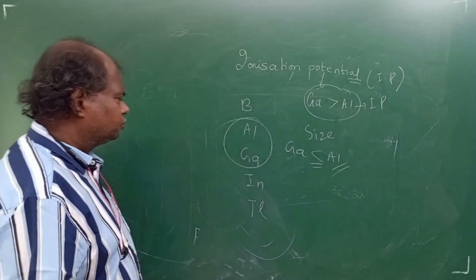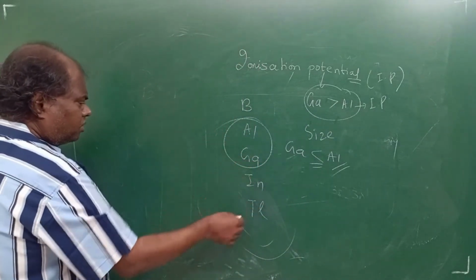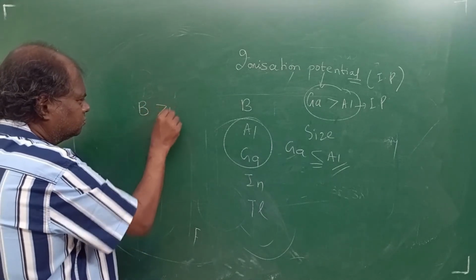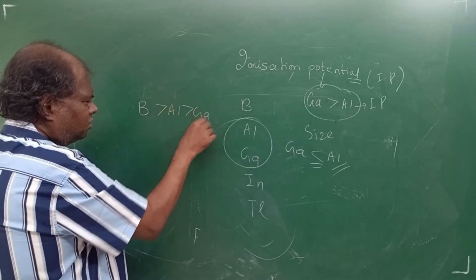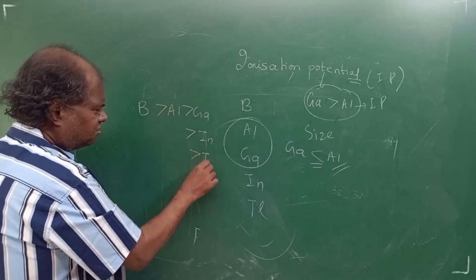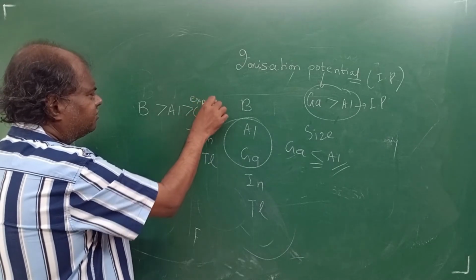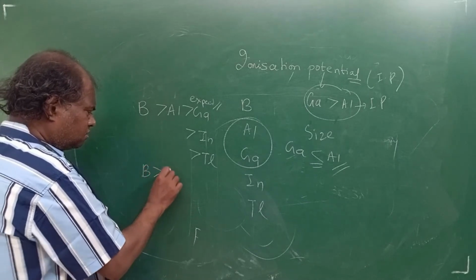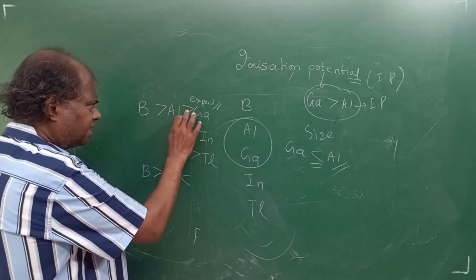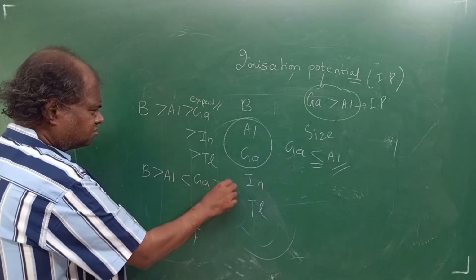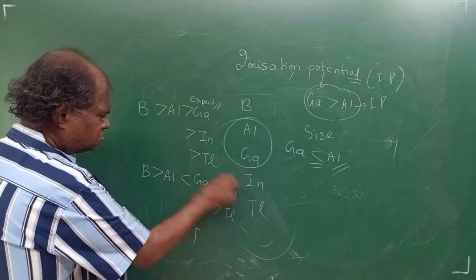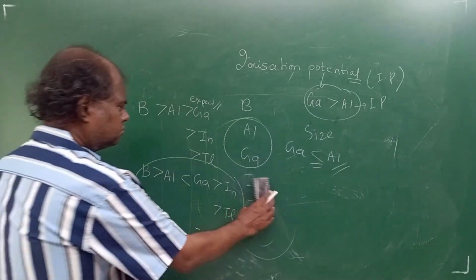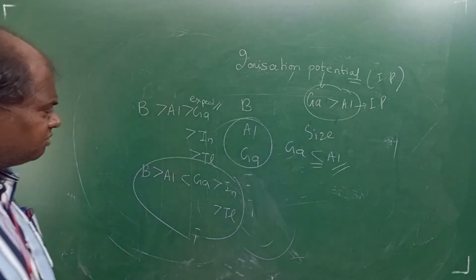So here the problem will come. What is the order you will get here, students? What you expect is boron highest, and thallium should have less. This is what you expect, but here you will see a problem. Instead of writing greater than, you write less than. Just check it up. So gallium will have more.